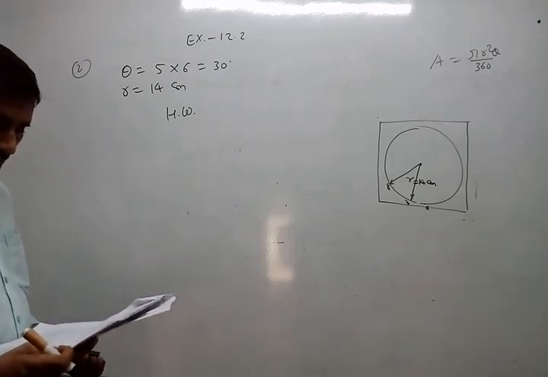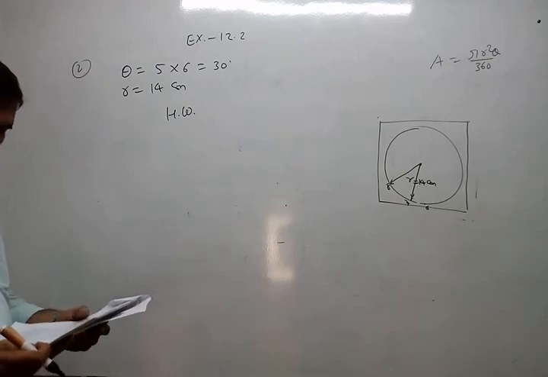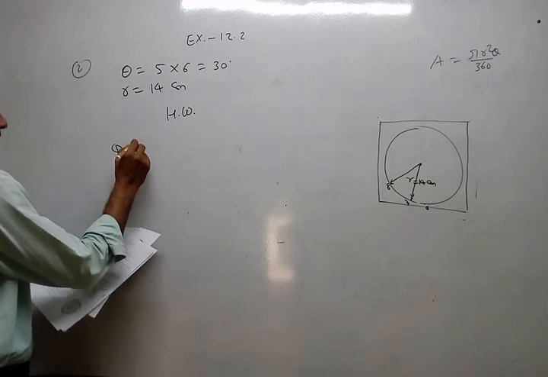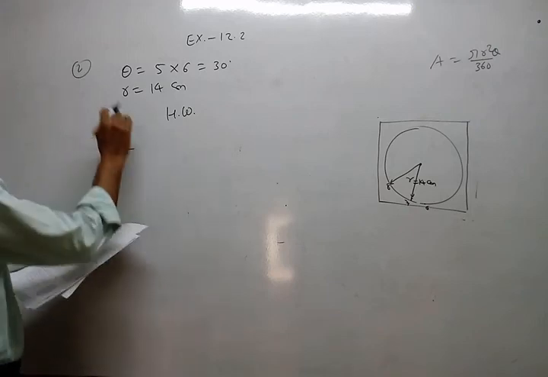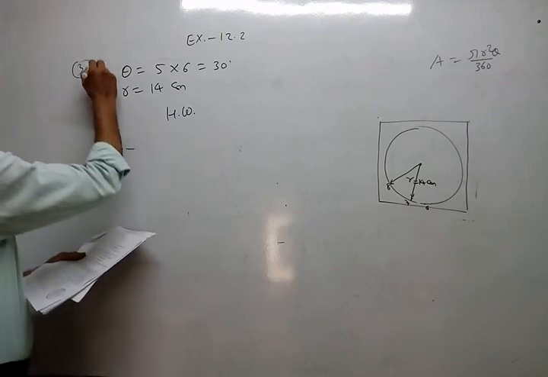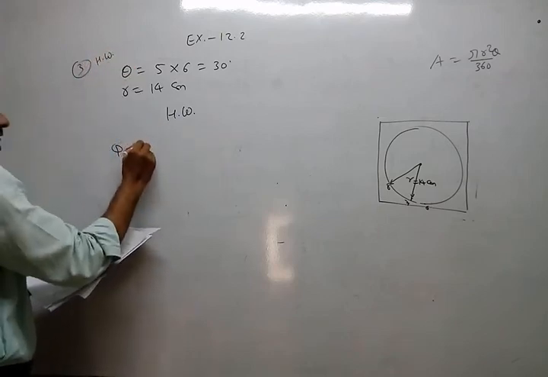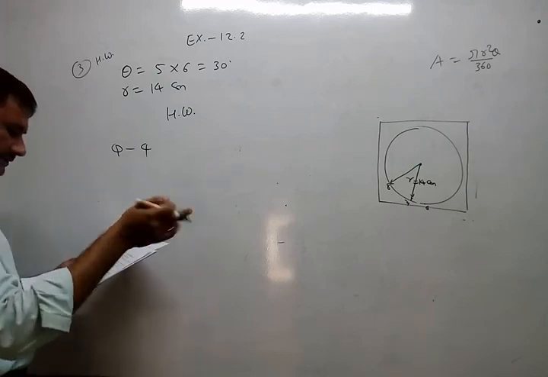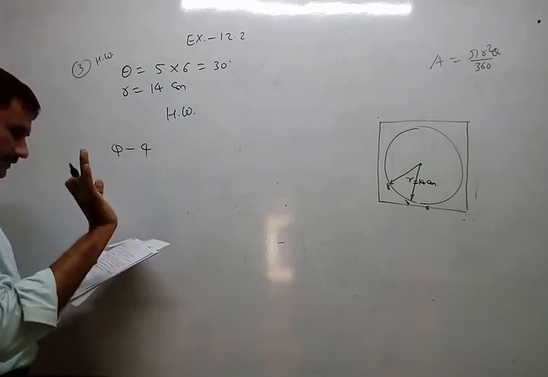Number 3 is homework. Question 4, the second one, that is segment, not area.